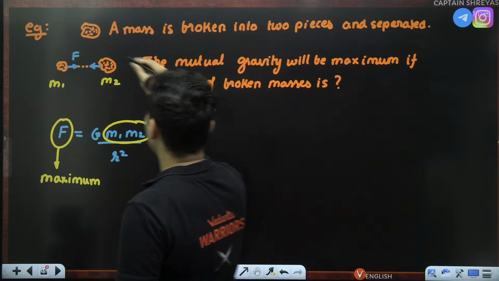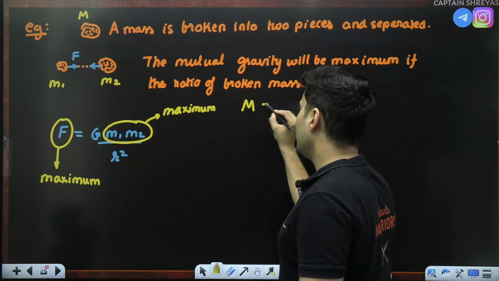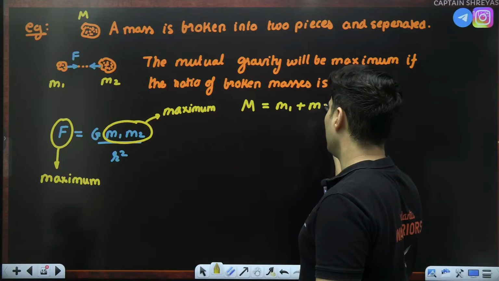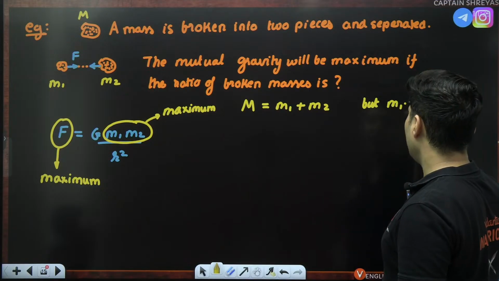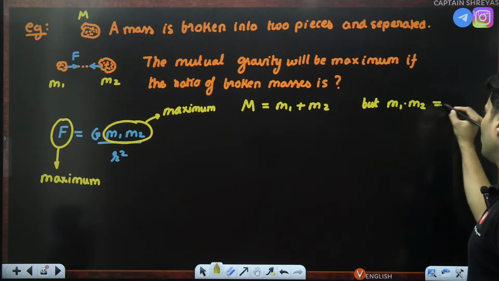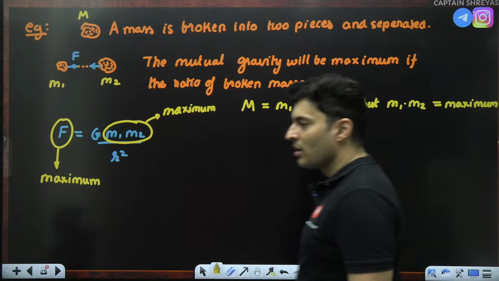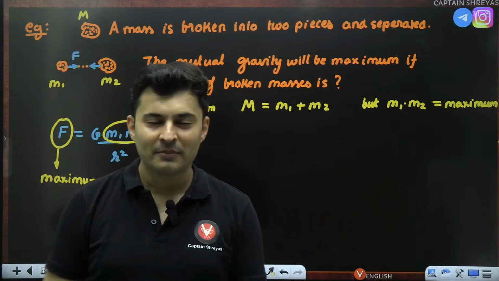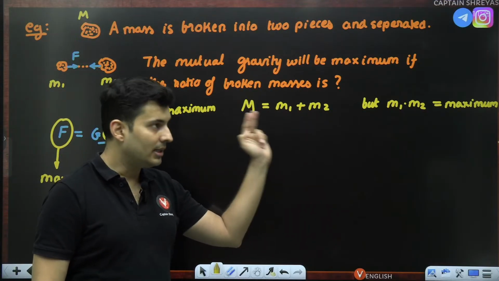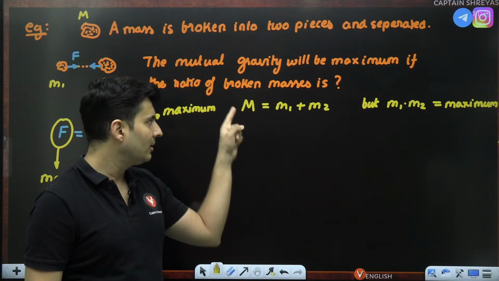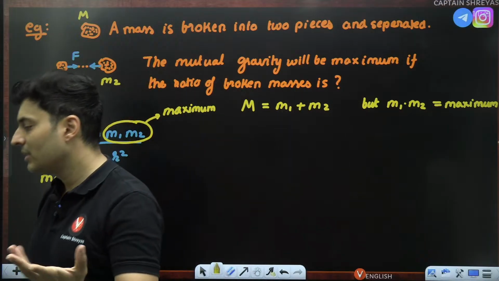But wait a minute. They were derived from the original mass m. So technically speaking, m is m1 plus m2. But what do I want? I want m1 into m2, the product, to be maximum. I don't know how many of you know this. This is always going to be true when the masses are equal. There is a property in mathematics. When the sum of 2 numbers is constant, and this m is a constant, their product is maximum when the numbers are equal. Let's give it a try.